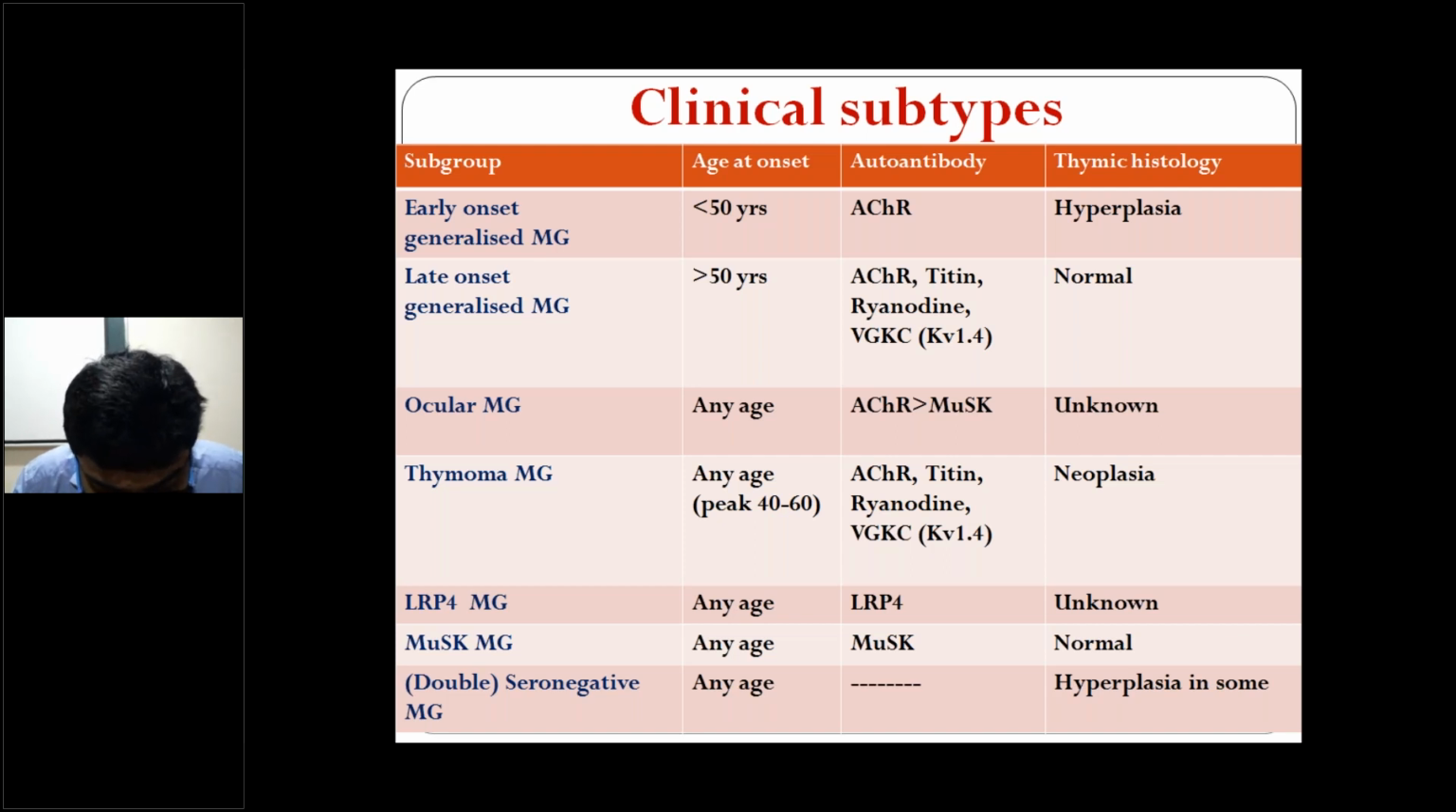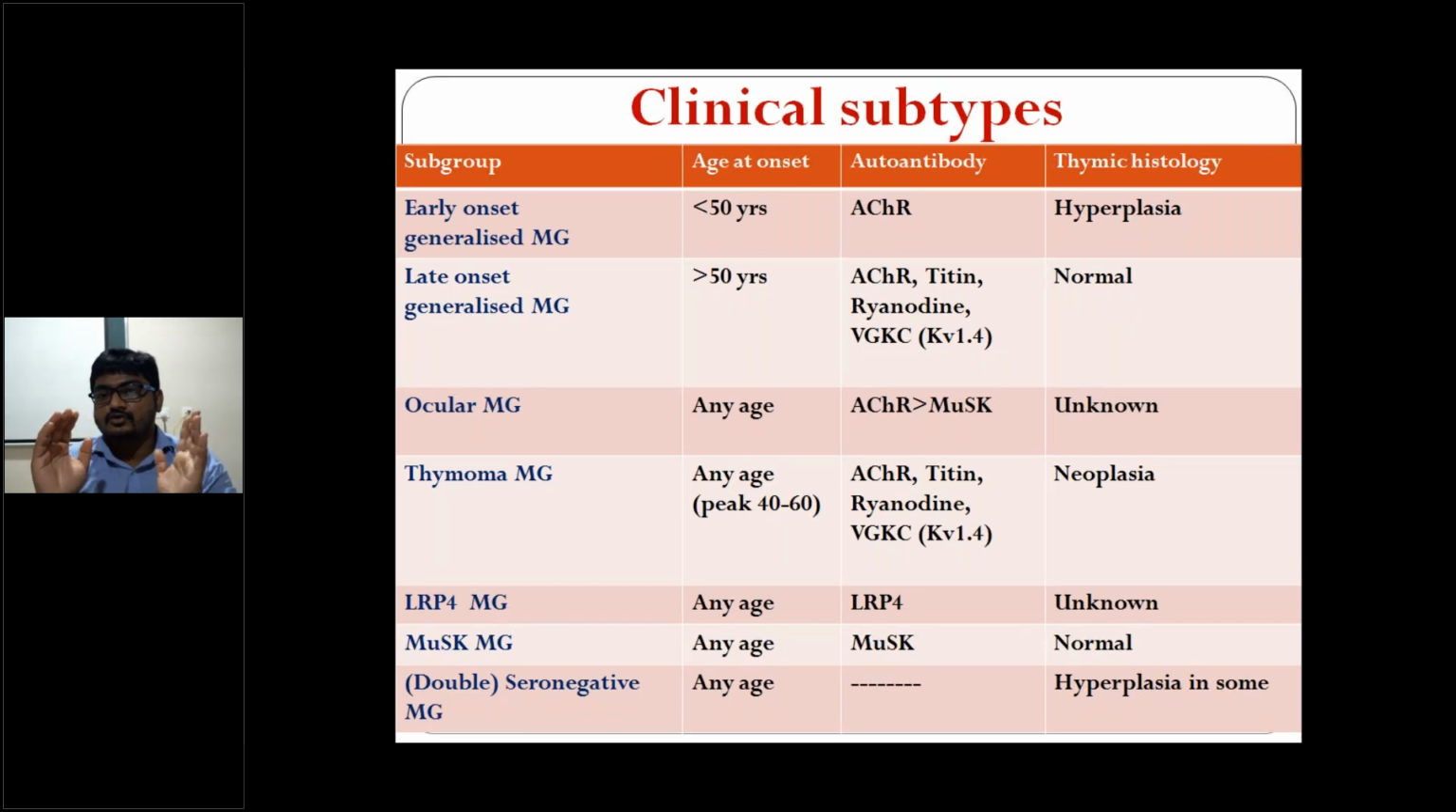See, thymomas occur in about 10 to 30% of the cases of myasthenia gravis, right? Thymoma occurs in about 10 to 30% of the cases of myasthenia gravis. Please remember this statement. Very important statement. Please make a note of the statement, right? Thymoma occurs in about 10 to 30% of the cases of myasthenia gravis. Myasthenia gravis occurs in about 30 to 50% of the cases of thymoma. This is the association you should remember.